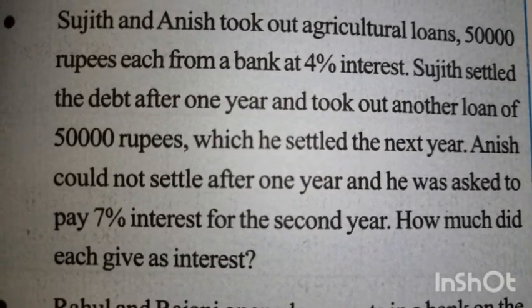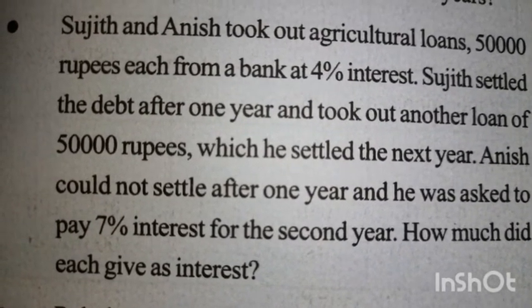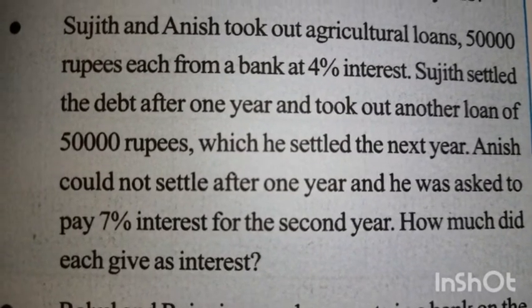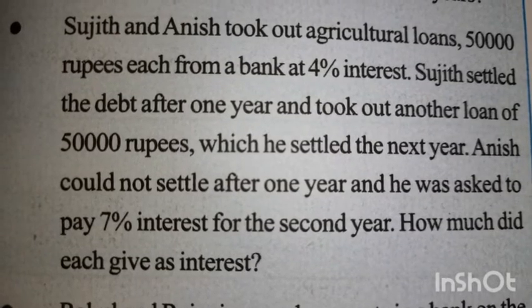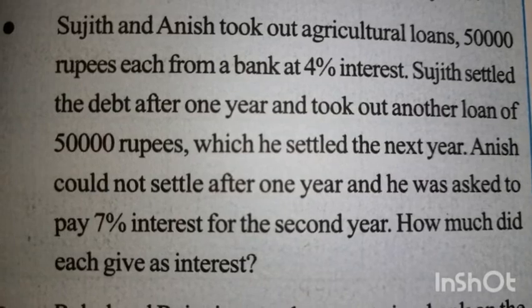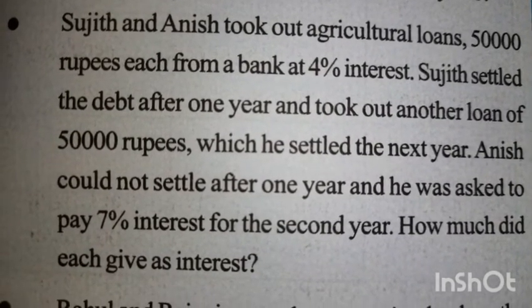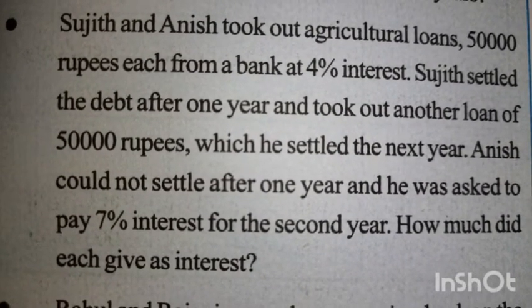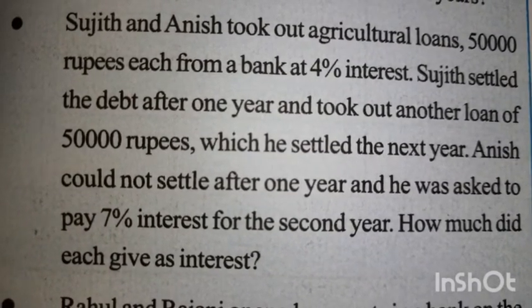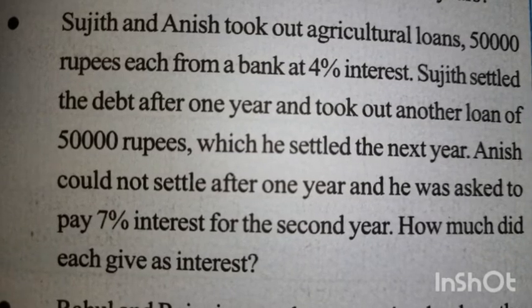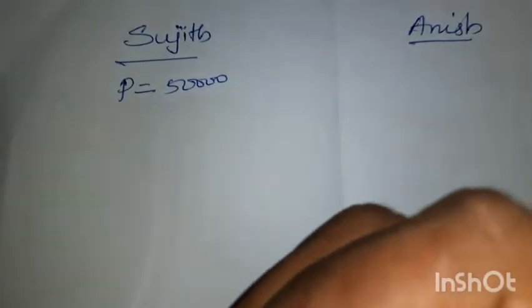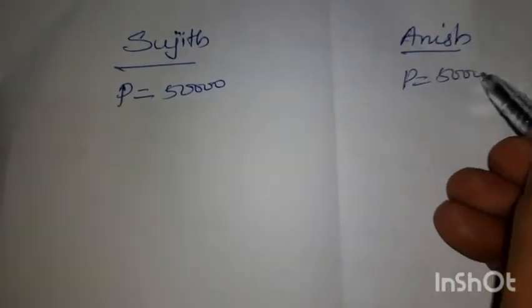How much did each give as interest? What is the interest given by both Sujit and Anish? So remember, Sujit took out a loan for 1 year and he paid back, and he took out another loan. But Anish extended the loan, because the first year he could not pay back, so the second year also it is extended, but the interest changes to 7%. What is the amount they took? 50,000 rupees. Both took 50,000.